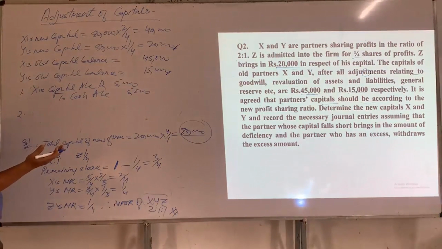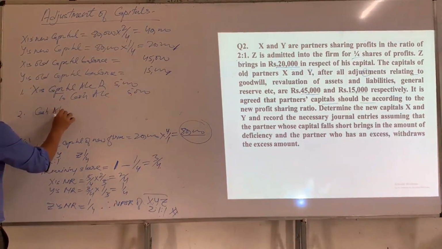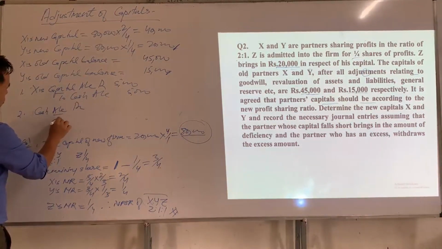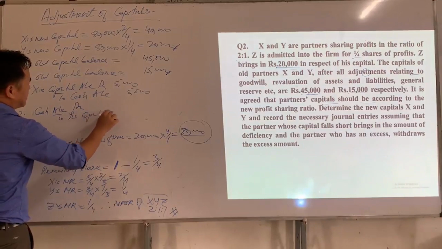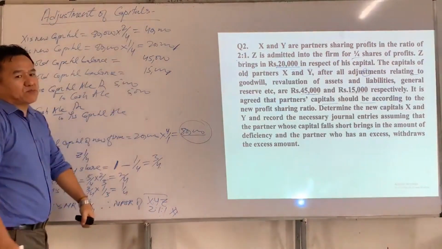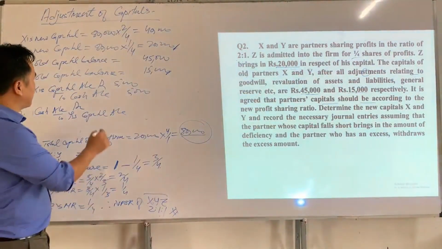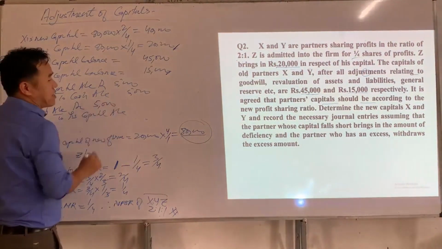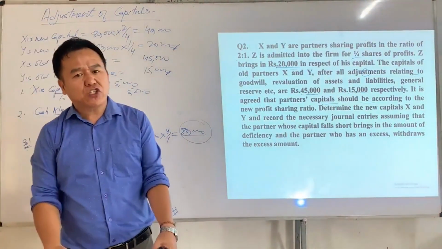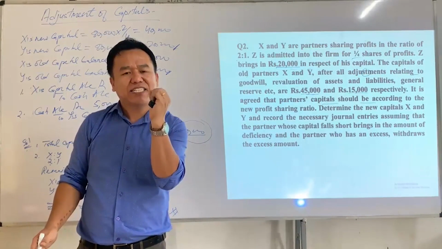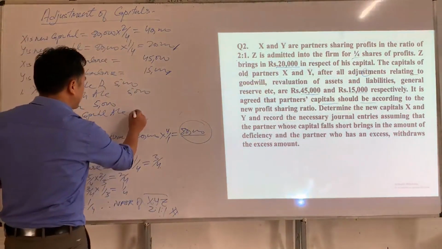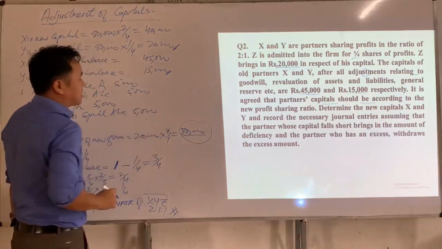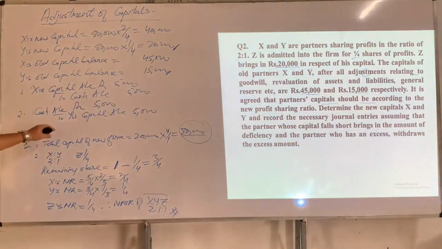So if Y has brought additional capital, the journal entry will be cash account DR to Y's capital account. Since Y has brought additional capital of rupees 5,000, cash will be increased. If cash increases, it should be debited since cash is an asset. And Y's capital account should be credited since capital increases.